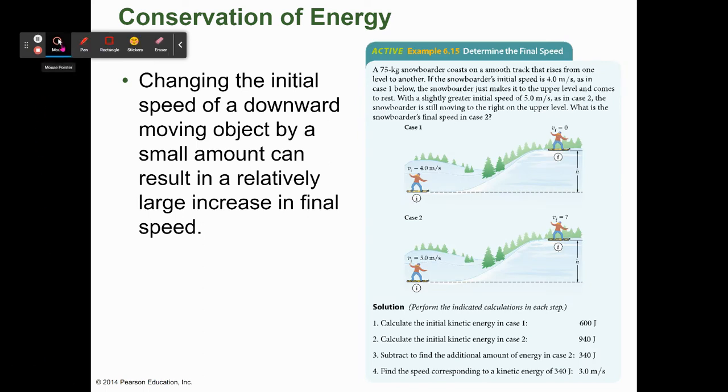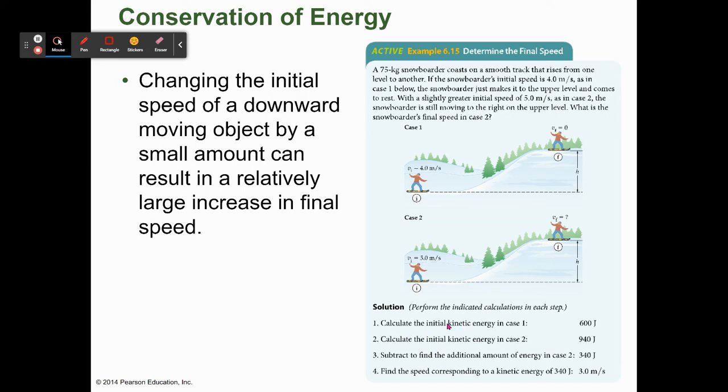Changing the initial speed of a downward moving object by a small amount can result in a very large increase in the final velocity. So let's look at a skateboarder who coasts on a smooth track that rises from one level to another. If the snowboarder's initial speed is 4 meters per second, as in case 1, the snowboarder makes it to the upper level and comes to rest. With a slightly greater initial speed of 5.0 meters per second, as in case 2, the snowboarder is still moving to the right on the upper level. What is the snowboarder's final speed in case 2?